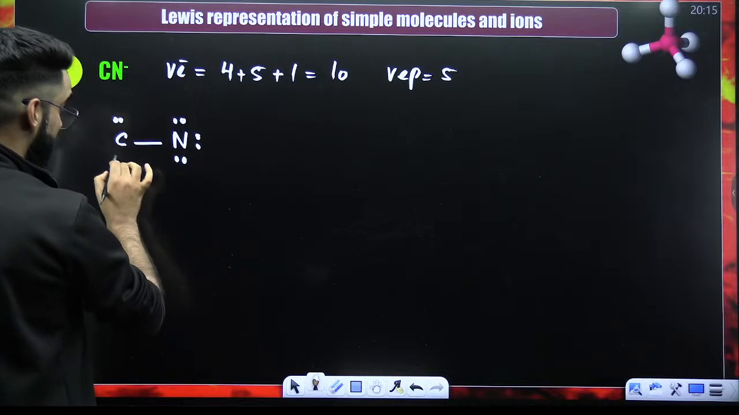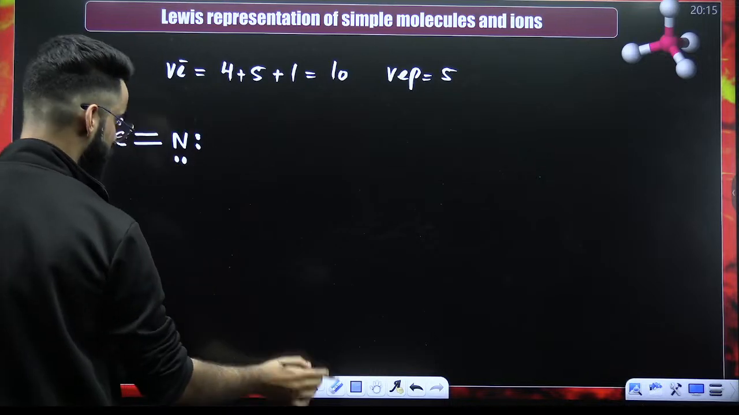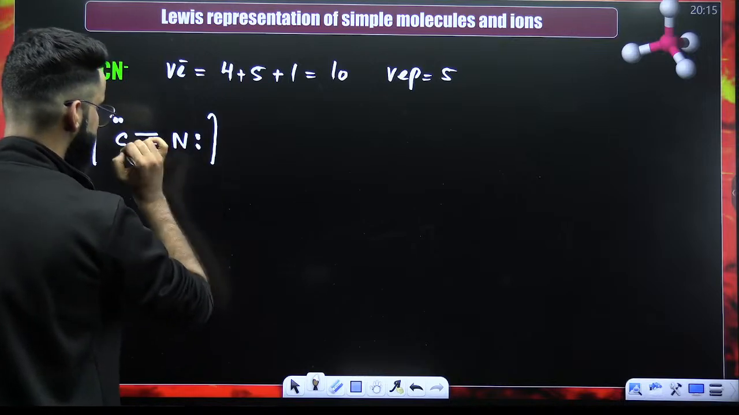But what about this carbon? It's not complete. So what do you need to do? Remove this, put a bond. Remove this, put a bond. Octet of both the atoms is complete now.